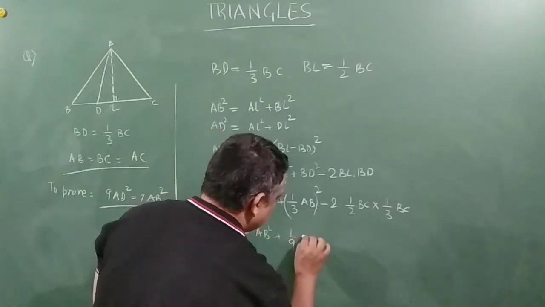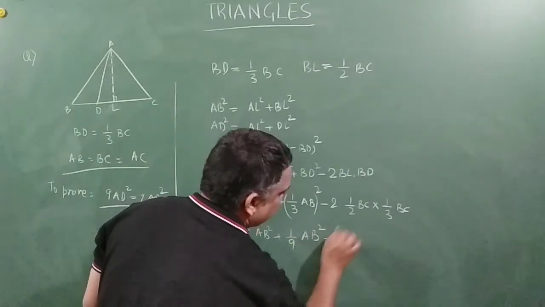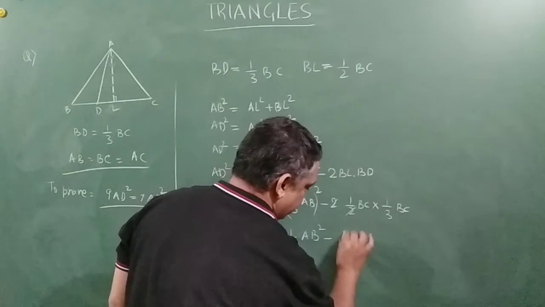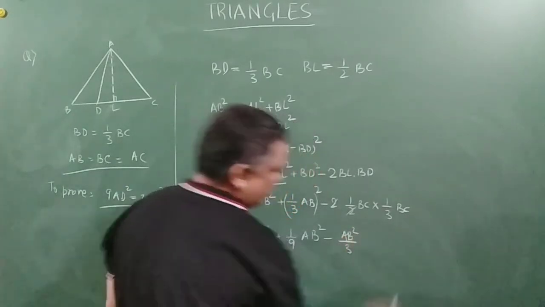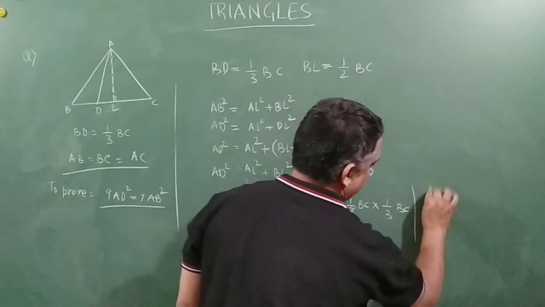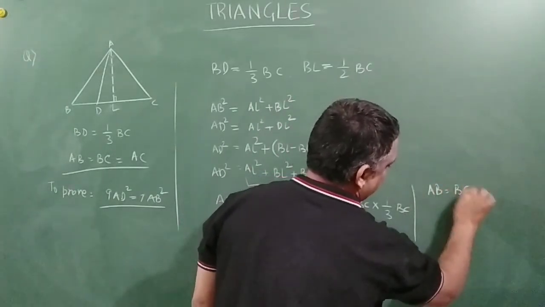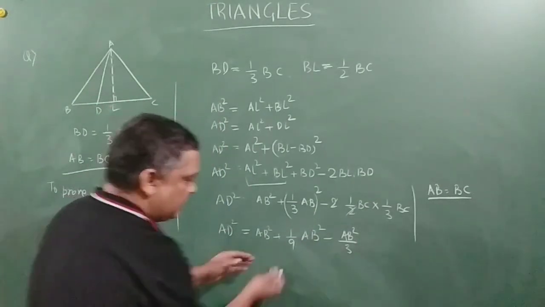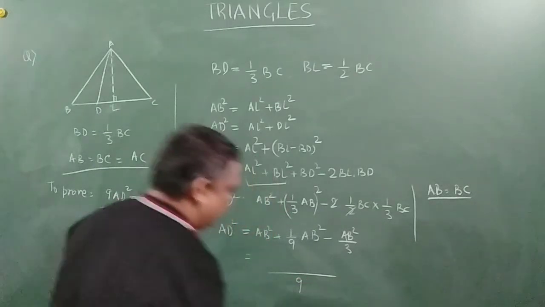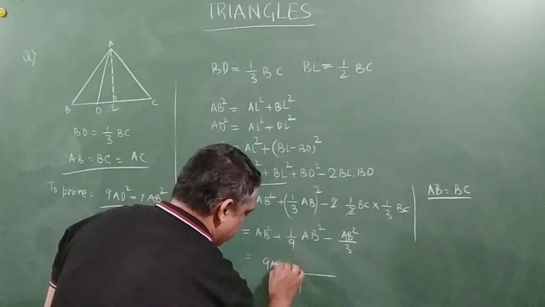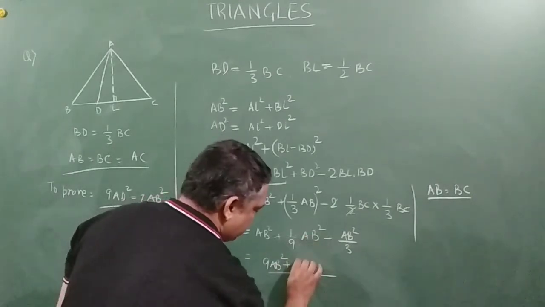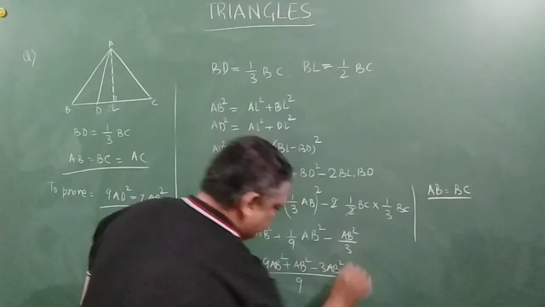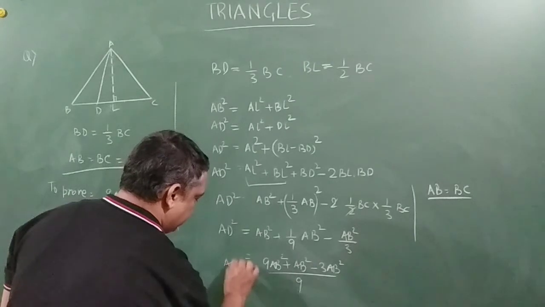Plus 1 by 9 AB square. This and this get cancelled. This becomes BC square by 3, so AB square by 3. I have taken these two liberties because AB is equal to BC, equilateral triangle. Right? That is why I have taken this liberty. So taking LCM, this becomes 9. So 9 AB square plus AB square minus 3 AB square, right, is equal to AD square.